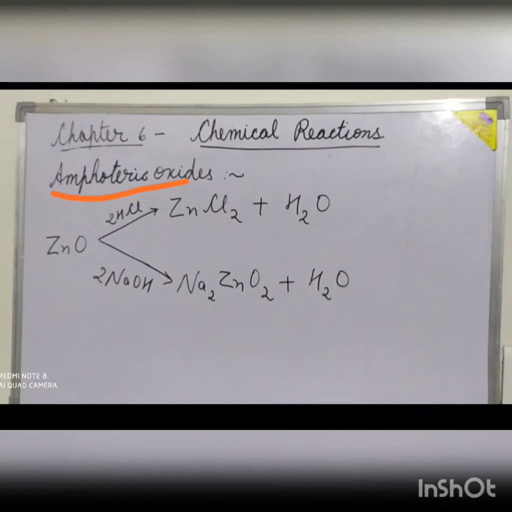Amphoteric oxides. The oxides of some metals such as zinc, aluminium and lead react with both acids and bases to form salt and water. So they are called amphoteric oxides. For example, zinc oxide reacts with hydrochloric acid to form zinc chloride and water. Zinc oxide also reacts with sodium hydroxide to form sodium zincate and water.